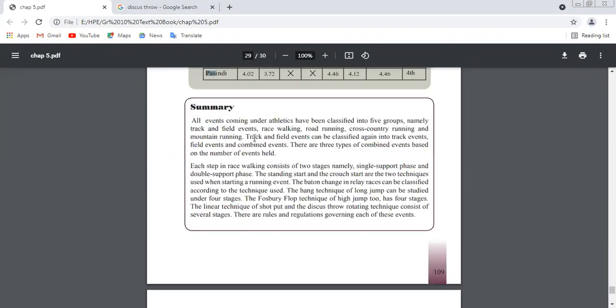Right, after that they are telling that track and field events can be classified again into track events, field events and combined events. In the first class we talked about the combined events. Joining more than two events together is called combined events. They have 5 events combined, 7 events combined, 10 events combined. There are 3 types of combined events, based on the number of events, which you learned earlier.